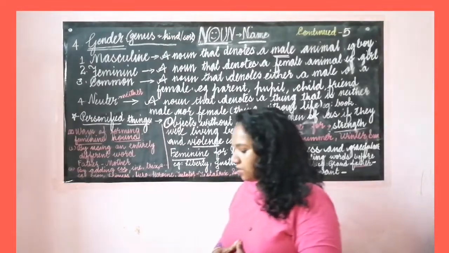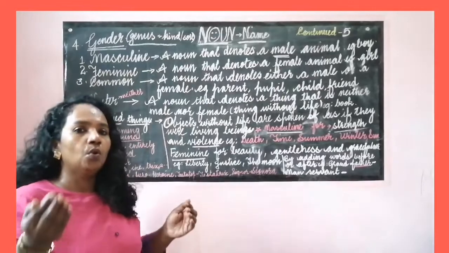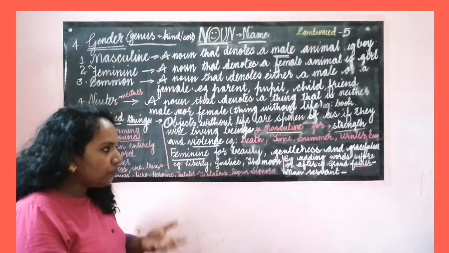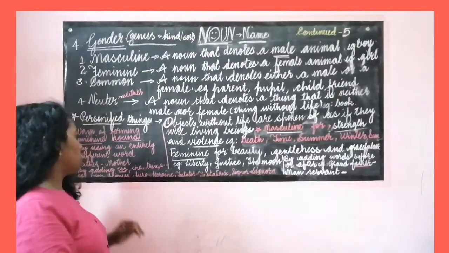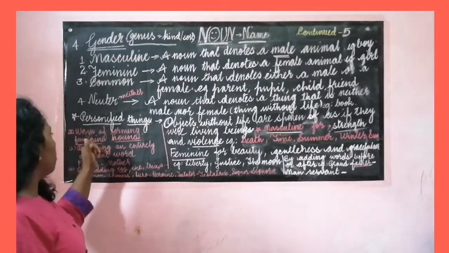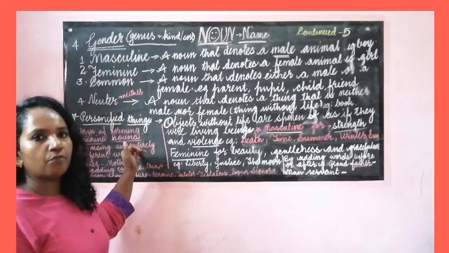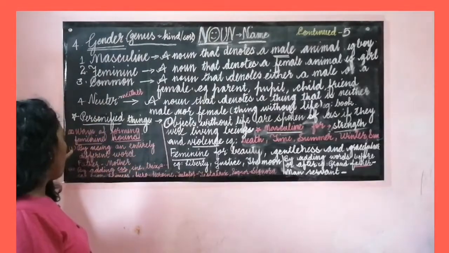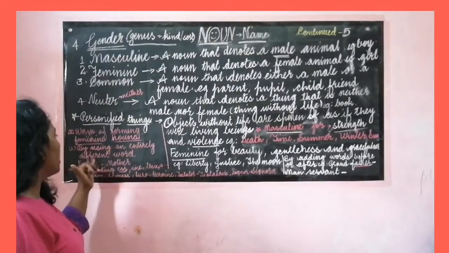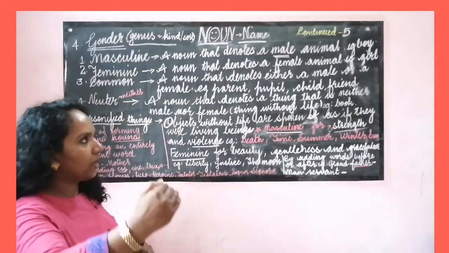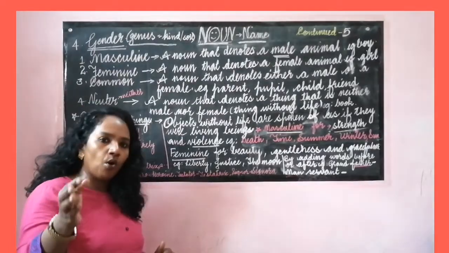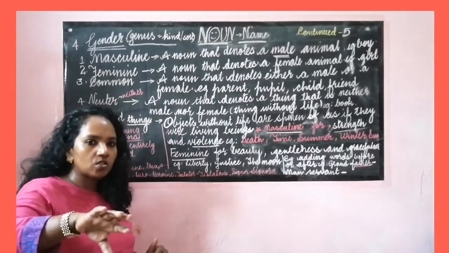Now let us look into how to form the masculine and the feminine genders. One way of forming feminine nouns from the masculine nouns is by using an entirely different word. For example, father, mother, boy, girl, ox, cow.